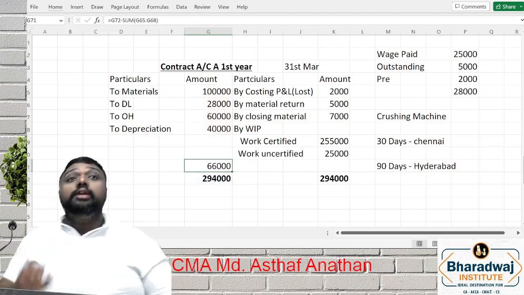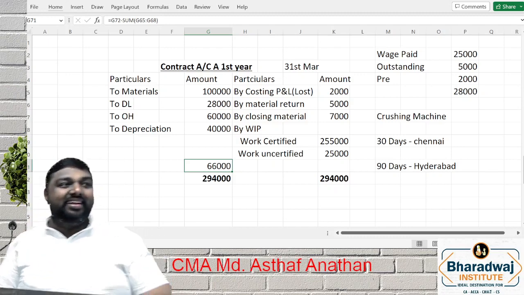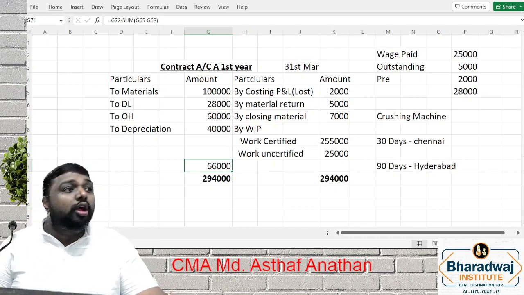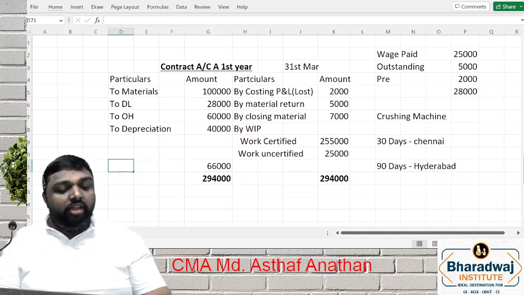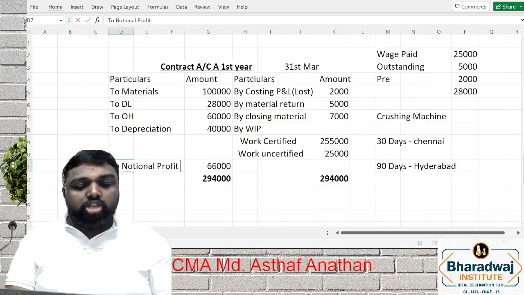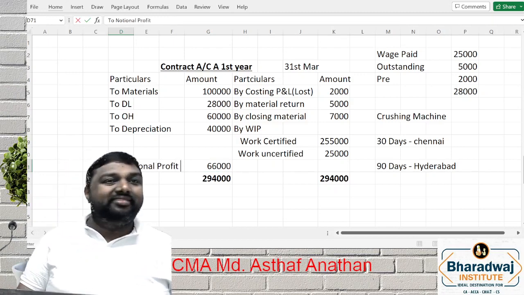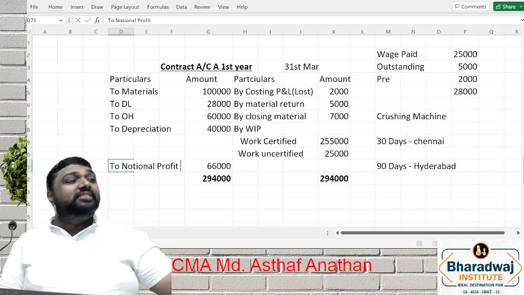Since our contract is not completed, we cannot treat this amount as a profit. We call it a short-term adjustment called notional profit. Why do we treat it as a notional profit? Because the contract has just started.